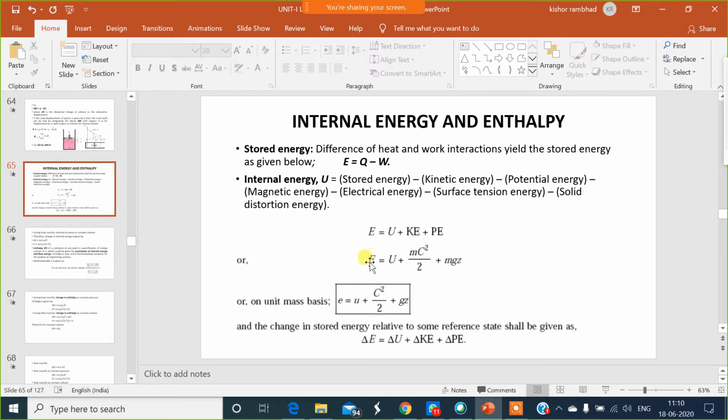Total stored energy is always with respect to the mass of the content. Now, small e represents the per unit mass, or the specific stored energy. When we talk about the specific, we consider mass equal to 1. Therefore, for per unit mass, we write in small letters: e is equal to u plus C square by 2 plus gz. And the change in stored energy related to some reference state is given as change in stored energy equal to change in internal energy plus change in kinetic energy plus change in potential energy.